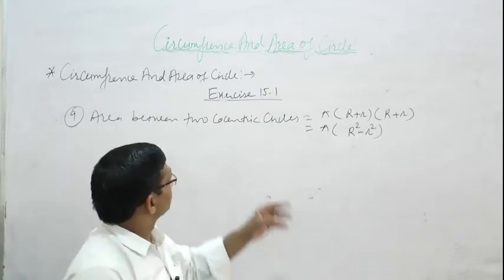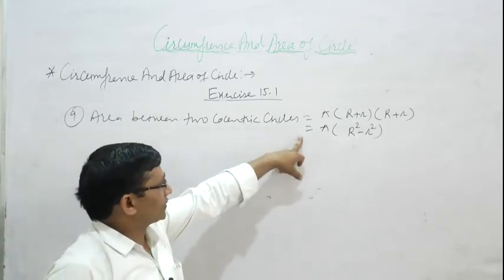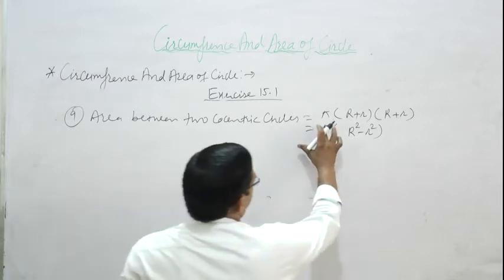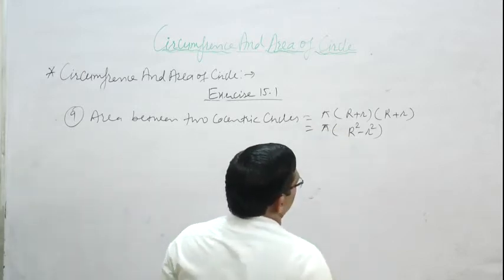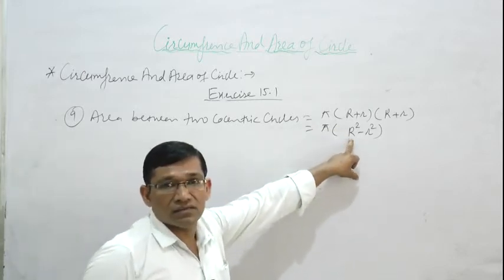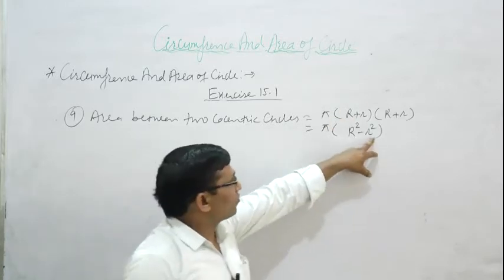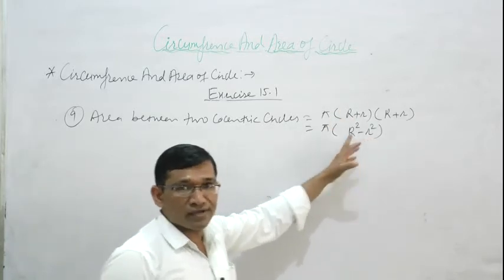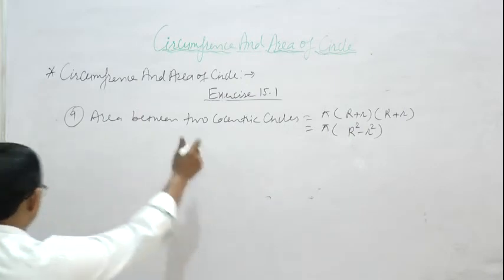So this is the area between two concentric circles, where capital R is the radius of outer circle and small r is the radius of inner circle. Okay, so answer option B is right.